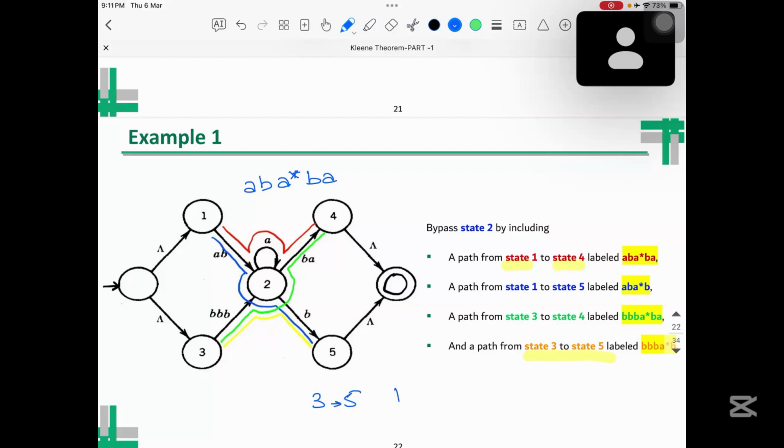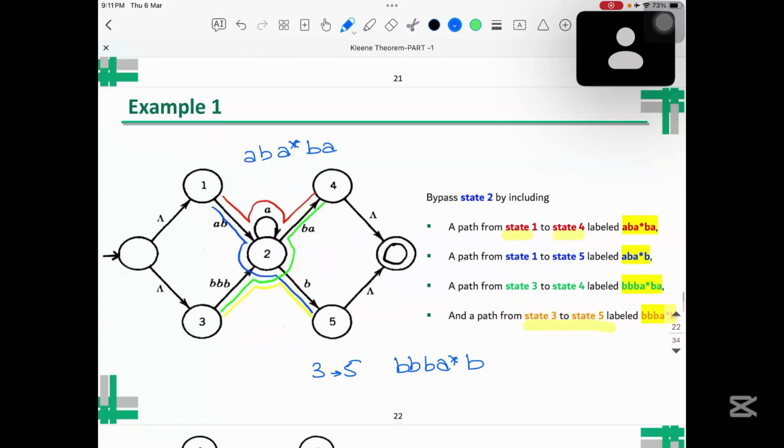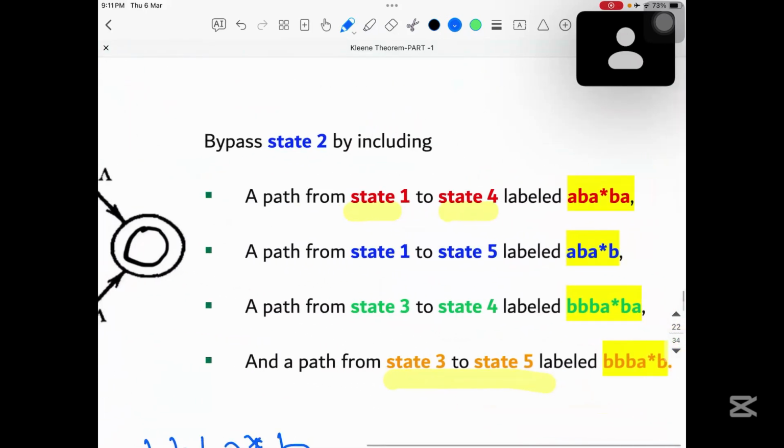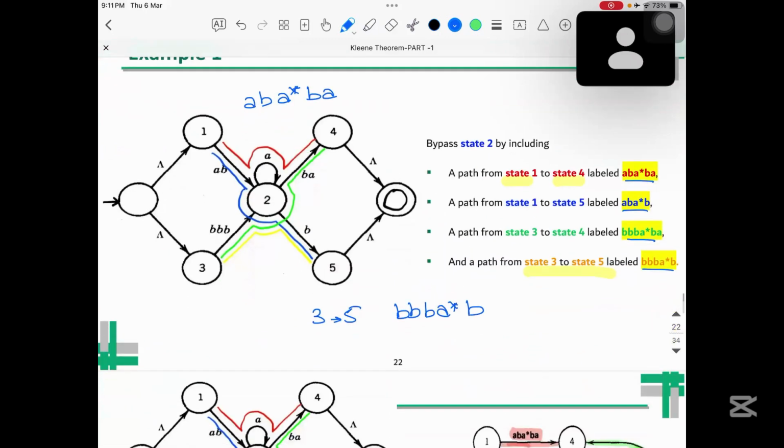From 3 to 2, it is BBB. Then in 2, it is A star. And then 5 is B. So in the same way we have these 4 regular expressions, a part of the regular expressions.